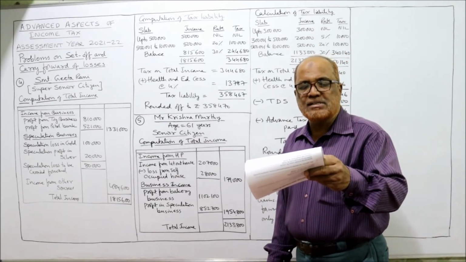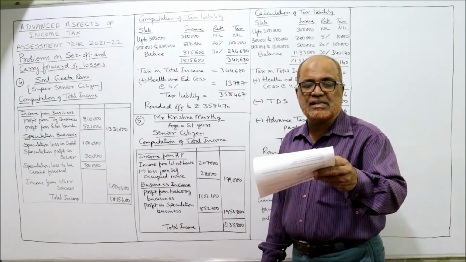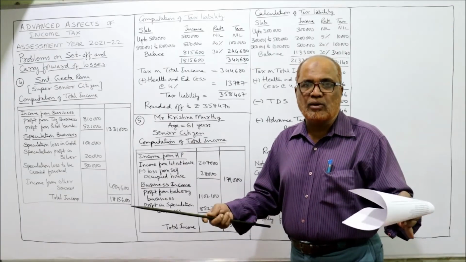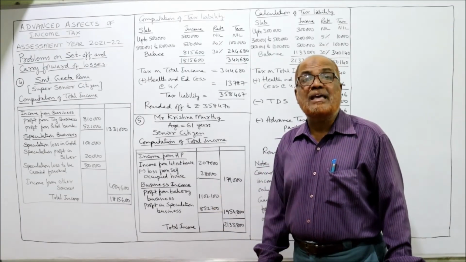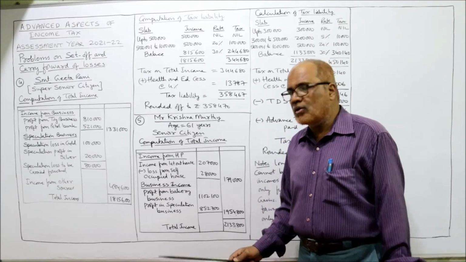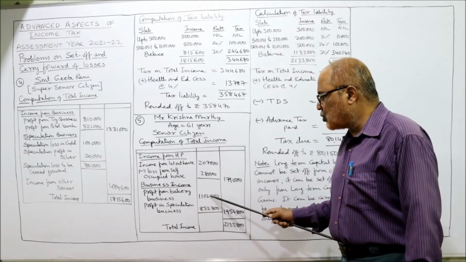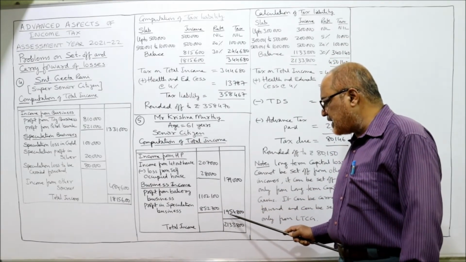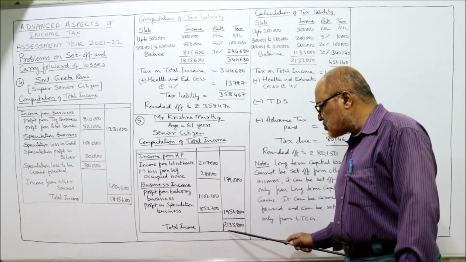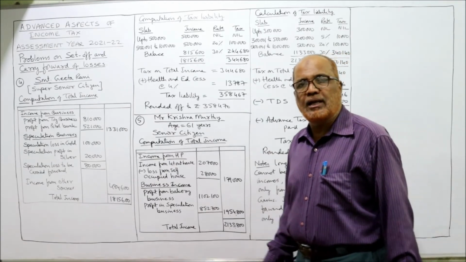Profit from bakery business 11,02,100. Profit in speculation business 8,52,700. So we have profit in non-speculation and also profit in speculation. Both are profits. Both are business incomes. So we add up the profit in bakery business and profit in speculation. Total income from business is 19,54,800. Now take the total. Total income is 21,33,800. This is the total income.